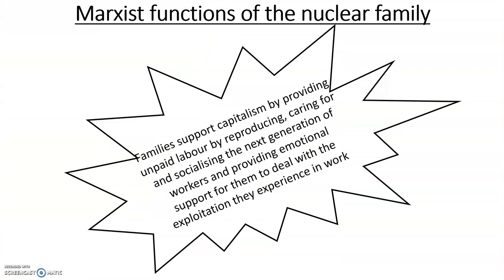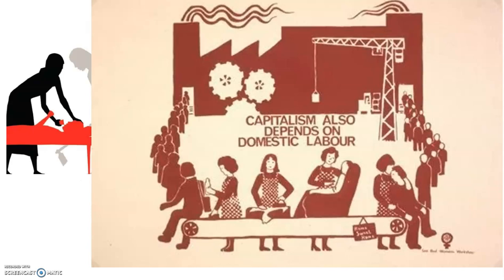So families support capitalism by providing unpaid labour. So particularly women, we are making sure that we're providing workers, so the next generation, but also making sure that workers are ready for their day at work. So, providing all that stuff that we do at home, whether it's making sure people have got lunches, that they've got uniforms ready, that they're emotionally okay to go to work.